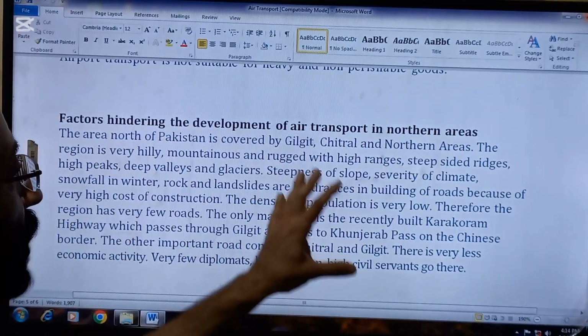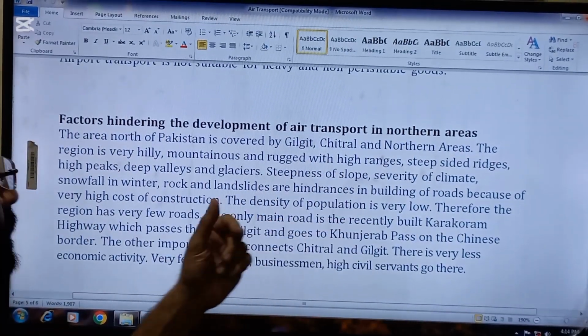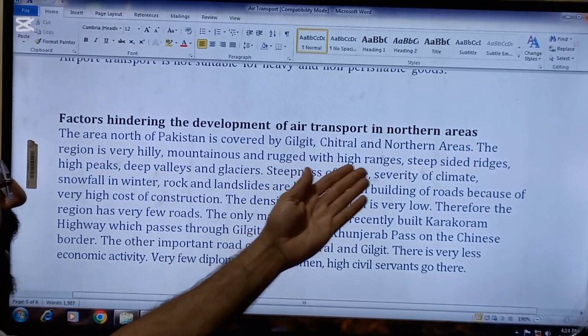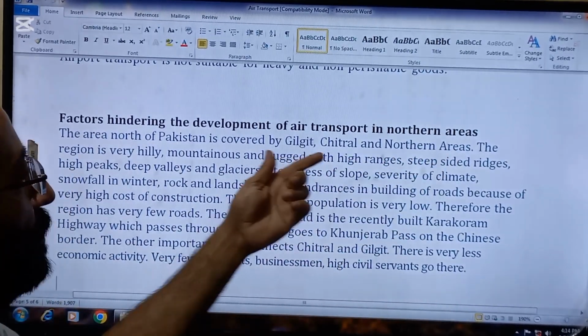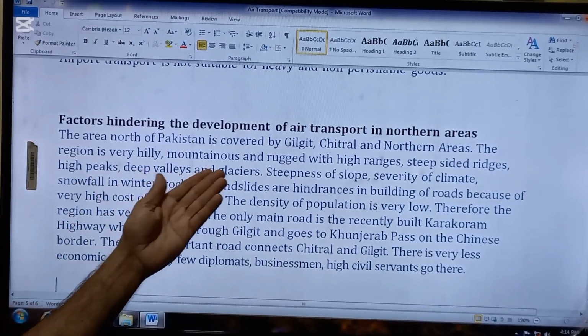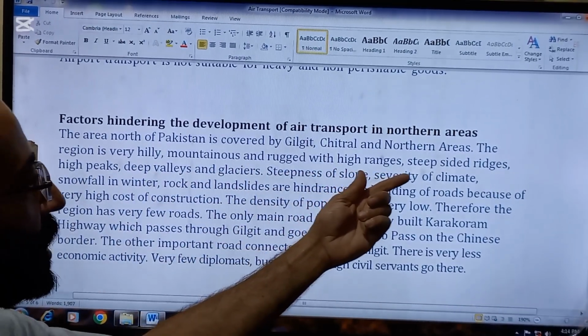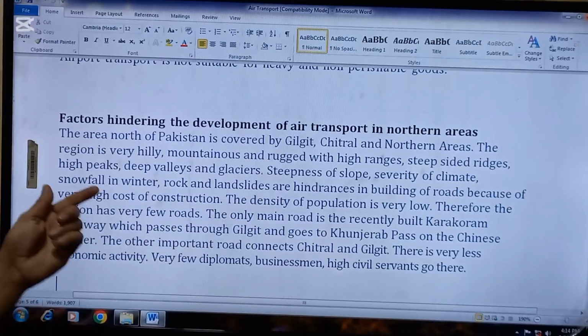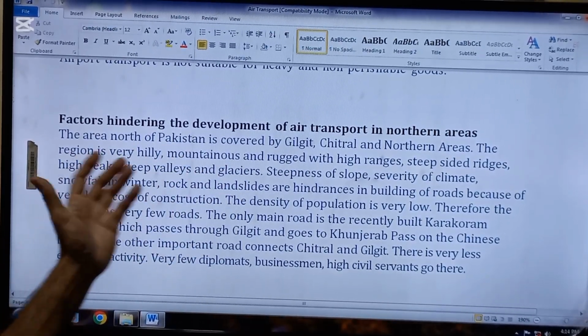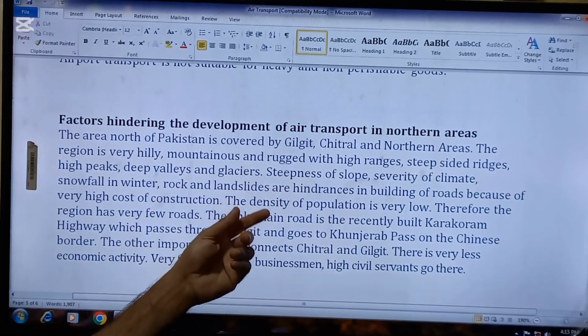तो अब आपने यहाँ पे वो पॉइंट लिखनी है कि वहां पे इसकी डेवलपमेंट एयर ट्रांसपोर्ट की क्यों नहीं हो रही. The area of the north of Pakistan is covered by Gilgit, Chitral and northern areas. फिर आपने पहले कुछ एरियाज के नाम बताने होंगे. The region is very hilly, mountainous and rugged with high ranges, steep-sided ridges, high peaks, deep valleys and glaciers.